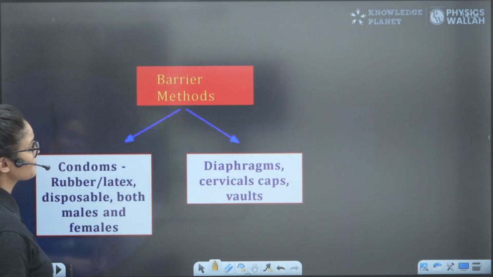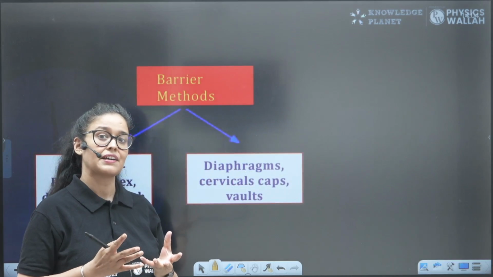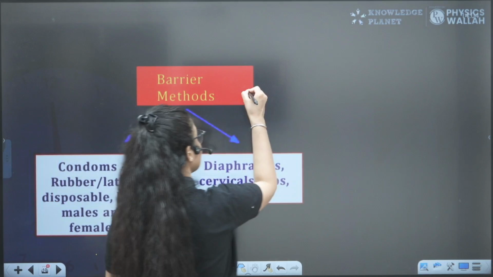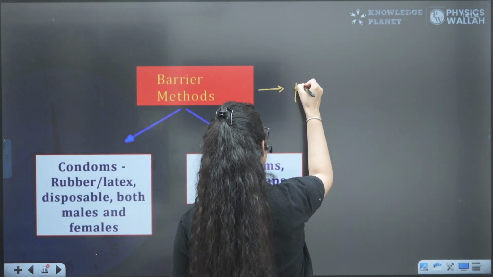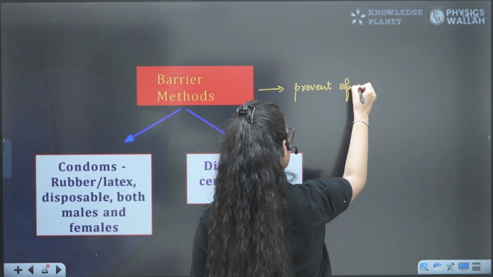So next is the barrier method. As the name suggests, barrier means it is covering the reproductive organs, so that it will prevent the sperm and ovum meeting, right? So what is the principle behind it? It will prevent sperm and ovum meeting.